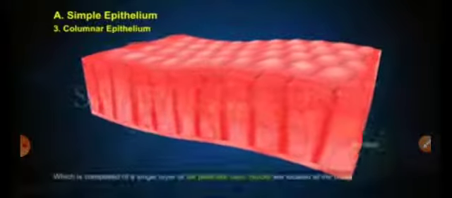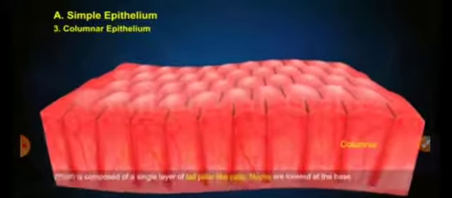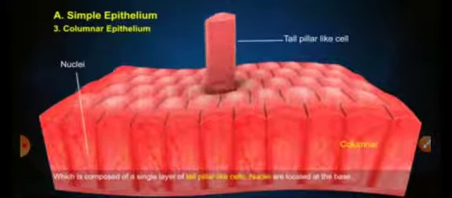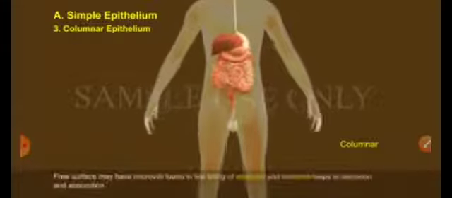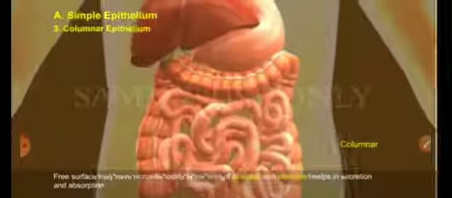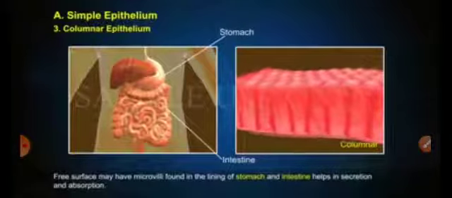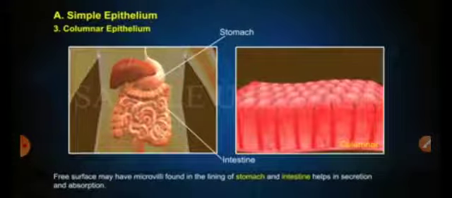Third, that is the columnar epithelium. It consists of pillar-like cells which have an elongated nucleus. They carry out the function of absorption and secretion. They are tall, pillar-like, and have villi present. They help to increase the surface area for absorption. They are present in the gallbladder, stomach and intestine.